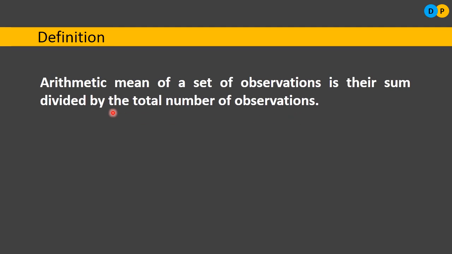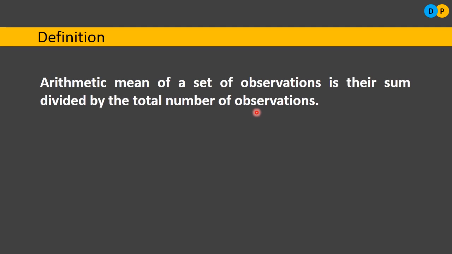But this is the official definition: the arithmetic mean of a set of observations. We may have any number of observations. We may have only 2, or 3, or 20. N number of observations we can have. So the arithmetic mean of a set of observations is their sum divided by the total number of items or observations we have. So we divide by that total number of observations.